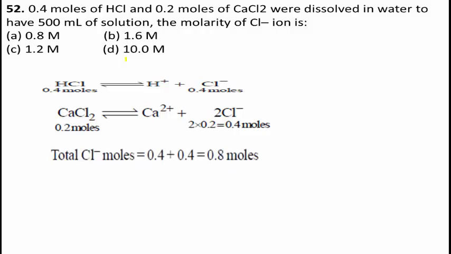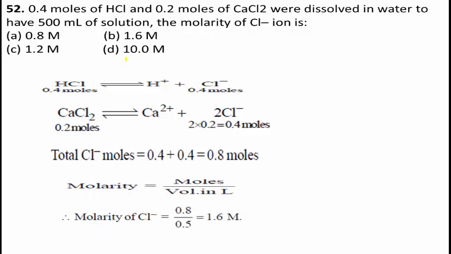Total Cl minus is 0.4 plus 0.4, equal to 0.8 moles. Molarity is equal to moles divided by volume in liters. Molarity of Cl minus is 0.8 divided by 0.5, which is 1.6 M. Therefore, the correct answer is 1.6 M. B is the right answer.